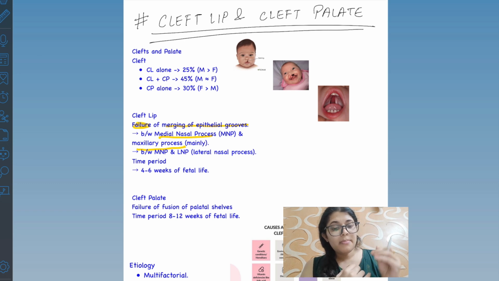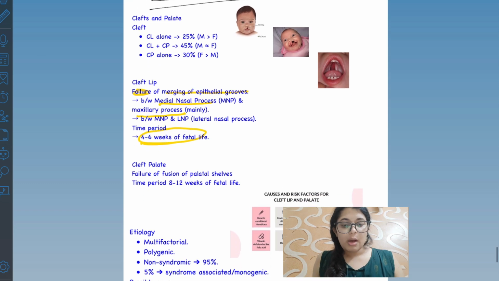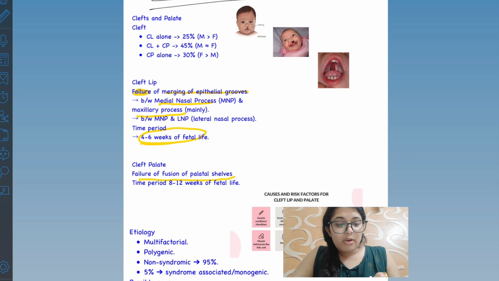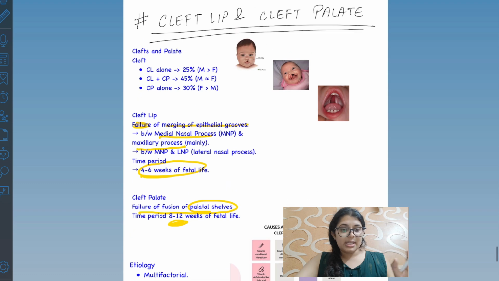Second, it may be between the median nasal process and the lateral nasal process. The time period in which the cleft lip can occur is between 4 to 6 weeks of the fetal life. Okay. Now the next part is what is a cleft palate. It is the failure of fusion of palatal shelves and the time period is usually 8 to 12 weeks. For cleft lip the time period is 4 to 6 weeks. For cleft palate it is 8 to 12 weeks in the fetal life.